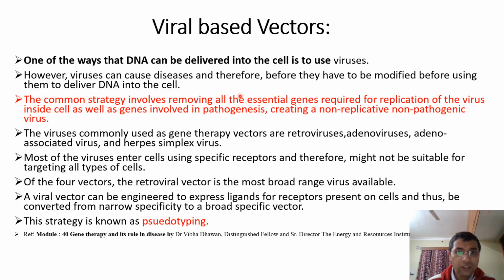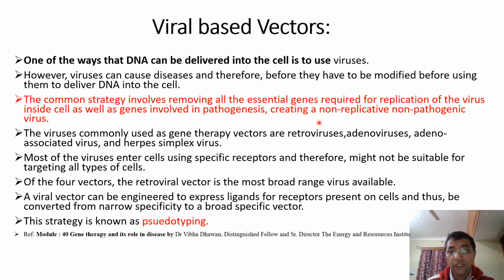So here is a common strategy. What is that common strategy? The common strategy is to remove those essential genes which are required for the replication of the virus inside the cells, because viruses are the connecting link between non-living and living things. Whenever these viruses enter the living cells, they replicate their genome by using the machinery of those living cells.